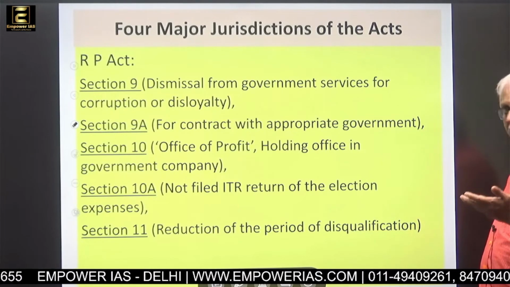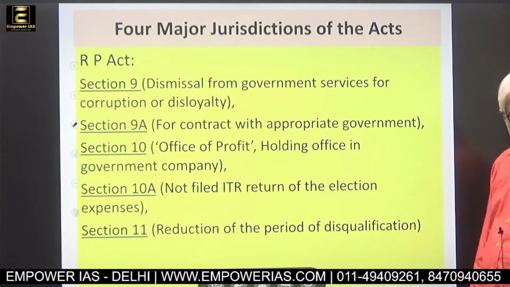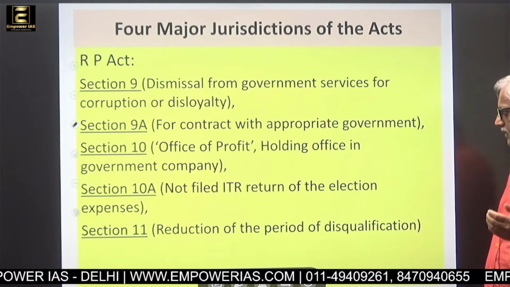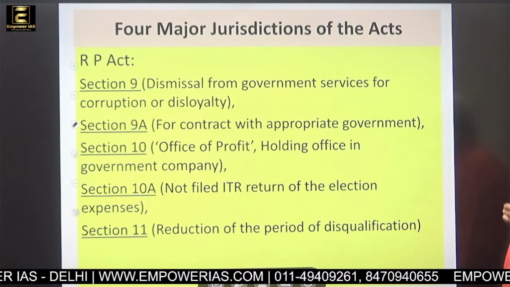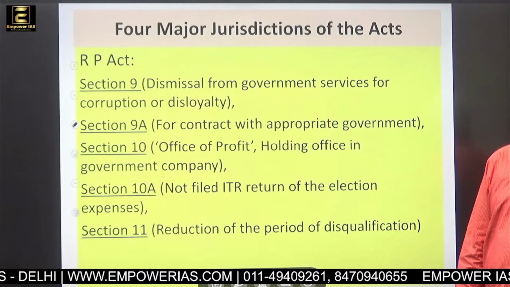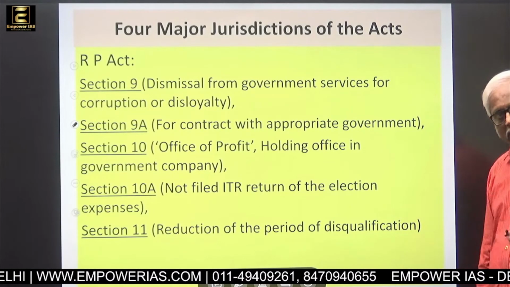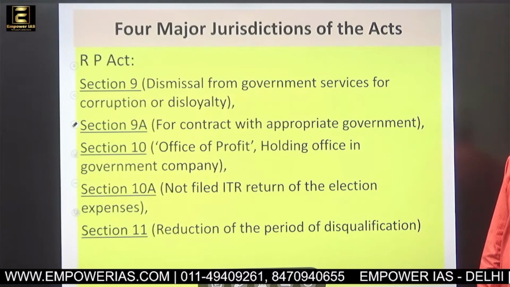Then section 10 is office of profit, which I said earlier, holding office in government company. Then section 10A, not filed return of the election expenses. Not that other ITR, but the return related to election expenses has to be filed in time, otherwise that can be a ground for disqualification also.